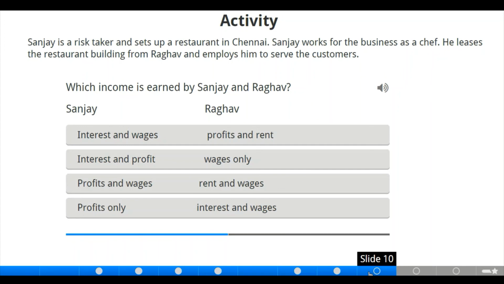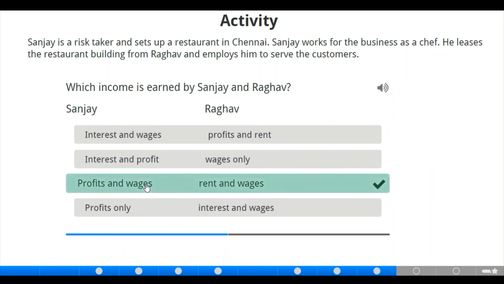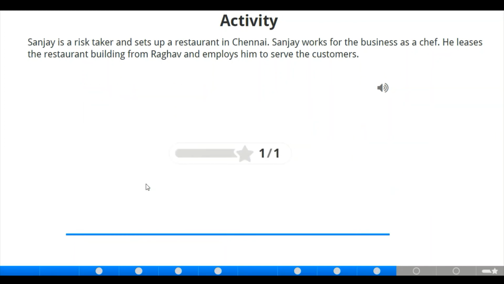Now let us look for the correct answer that suits this statement. We have interest and wages. No, not for Sanjay. We have interest and profit. No, that's not the correct answer. You have profit and wages for Sanjay, and at the same time rent and wages for Raghav. Let's check. Wow, amazing. We got it right.